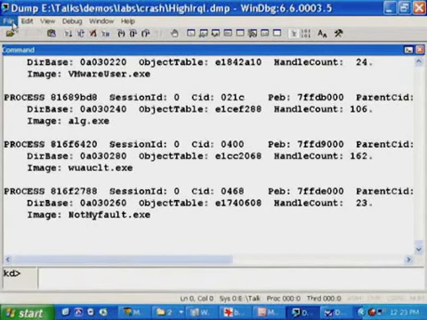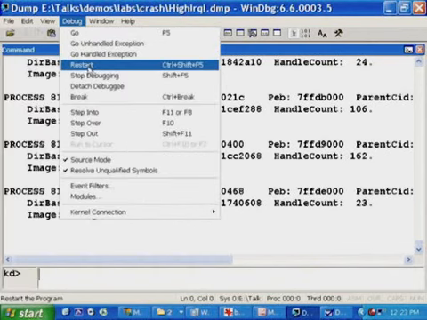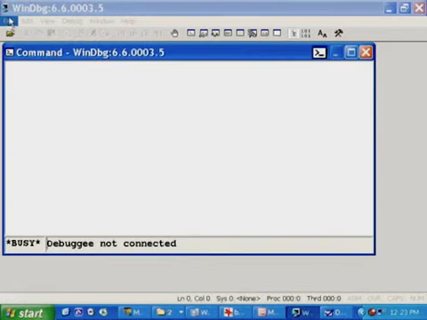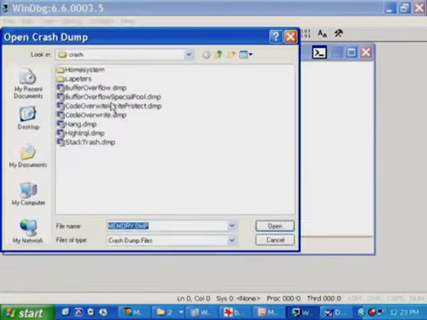Now let's take a look at that dump that might have been generated. And again, this is just one of many types of dumps that could be generated from that one particular example. So the dump you get on your system, if you try Not My Fault, might look different than what I'm seeing.